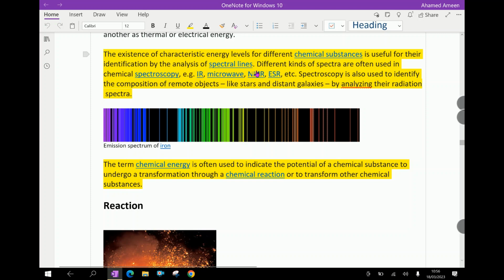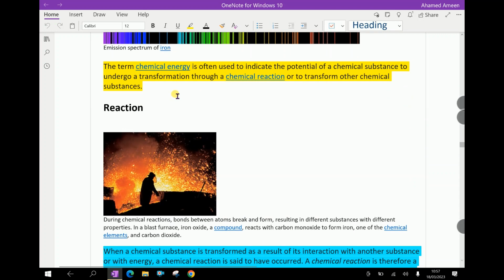The different kinds of spectra are often used in chemical spectroscopy, that is IR, microwave, NMR, ESR, etc. Spectroscopy is also used to identify the composition of remote objects like stars and distant galaxies by analyzing their radiation spectra. The term chemical energy is often used to indicate the potential of a chemical substance to undergo a transformation through a chemical reaction or to transform other chemical substances.